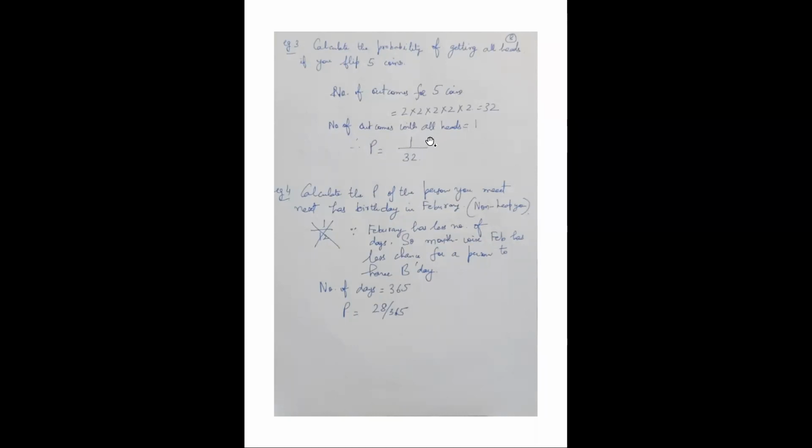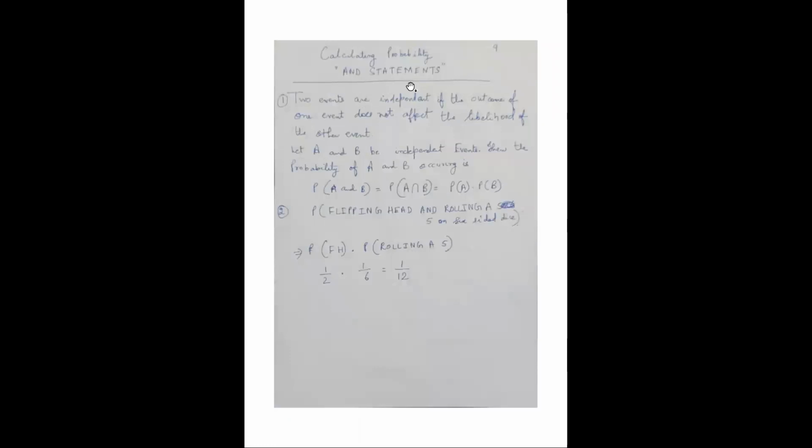You can skip this part of just probability; this is calculating probability involving AND statements. Let's see that. This is important when 2 events are independent. That means the happening of one event does not affect the happening of the other event. Therefore, the 2 events will be called independent events. So 2 events are independent if the outcome of one event does not affect the likelihood of the other event. Right? Let A and B be independent events, then the probability of A and B occurring.